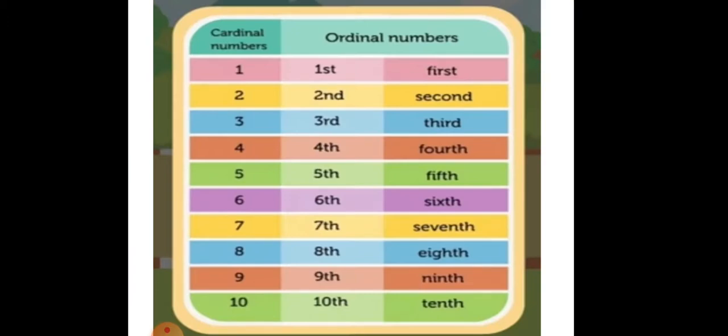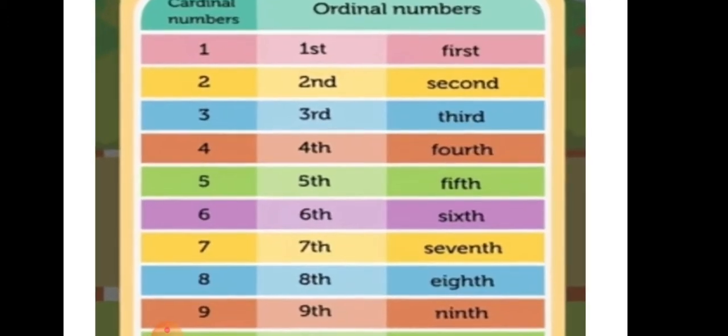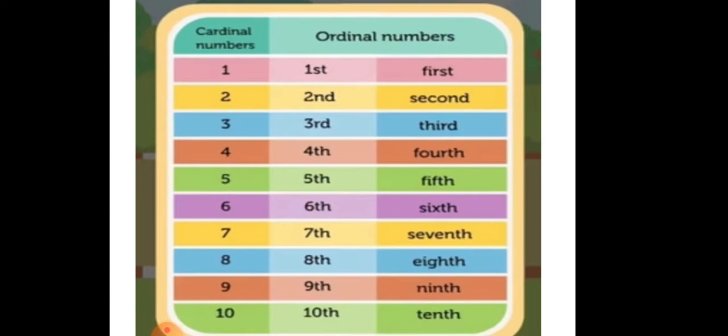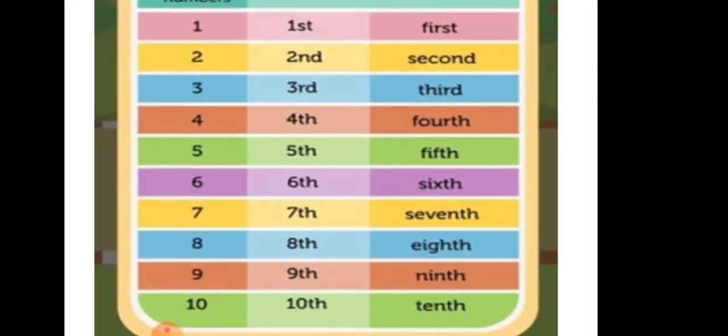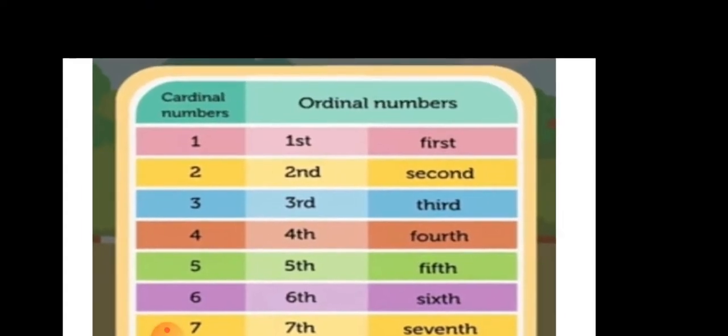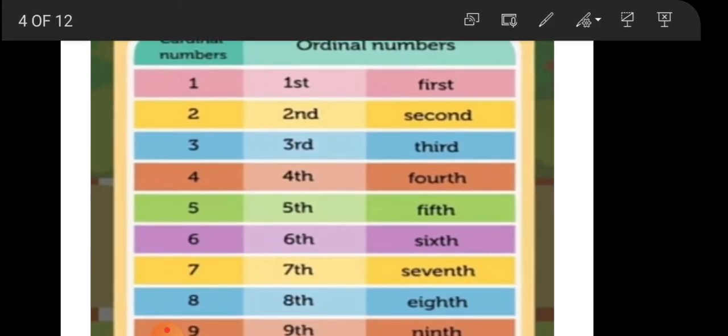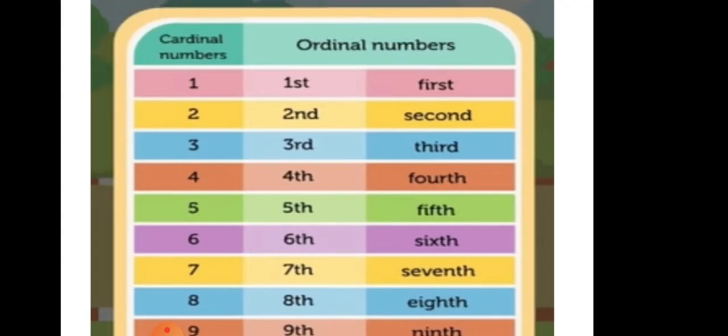Now let us study what it is. Ordinal number. When I say only simply number, that is called a cardinal number. What you say, 1, 2, 3, 4, 5, 6, that is called a cardinal number. See, the spelling is written over here. Here the first column, can you see CARDINAL, cardinal number, where 1, 2, 3, 4 is written. Ordinal number means which tells us the position.